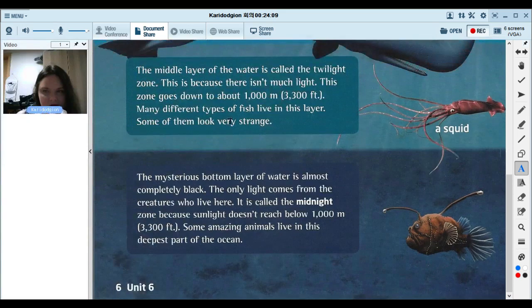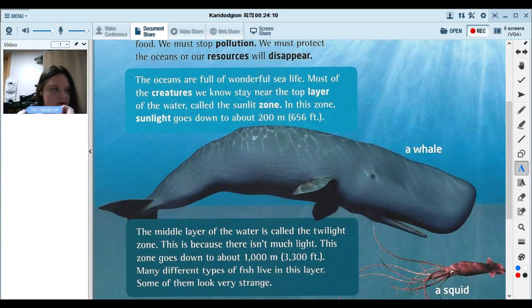A whale. A squid. We already know the names of the animals.